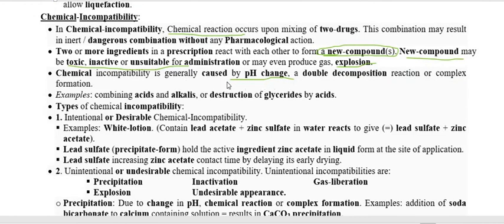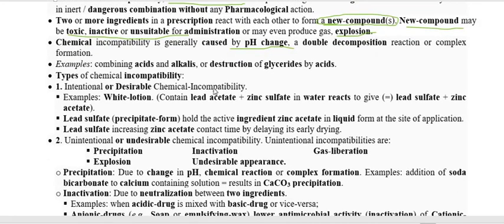This is called chemical incompatibility. This may be because of a change in the pH of the mixture, or other chemical processes.